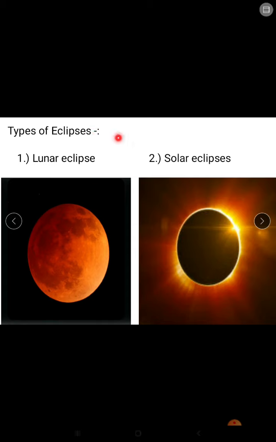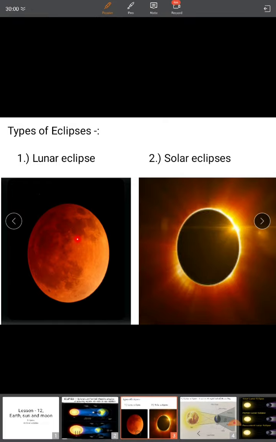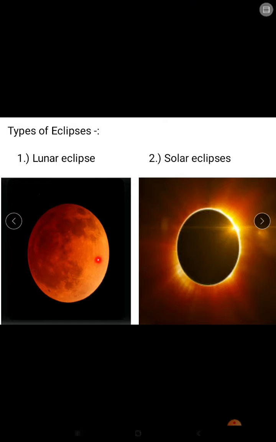Now, types of eclipses. So there are two types of eclipses, lunar eclipse and solar eclipse. During lunar eclipse, moon looks like this, red in color, and during solar eclipse, moon is not visible at all. You can see, we cannot see moon, and during solar eclipse you can easily see the corona of sun. What is corona? Outer thin layer of the sun. And during solar eclipse it can be seen nicely.